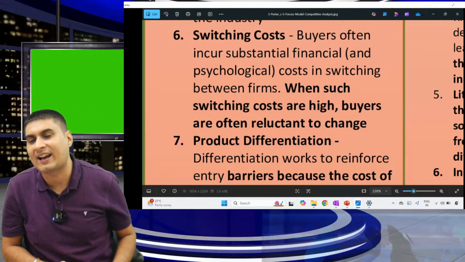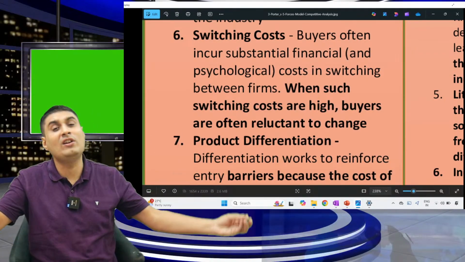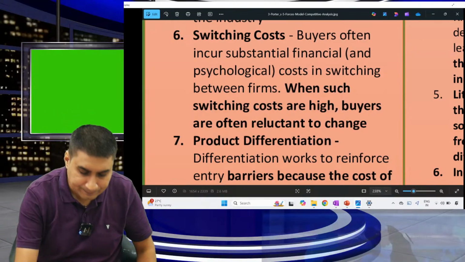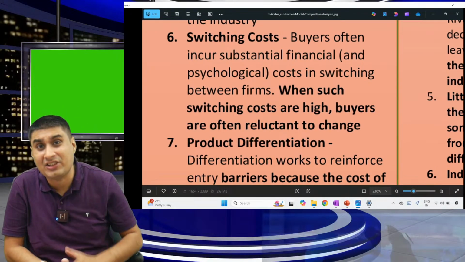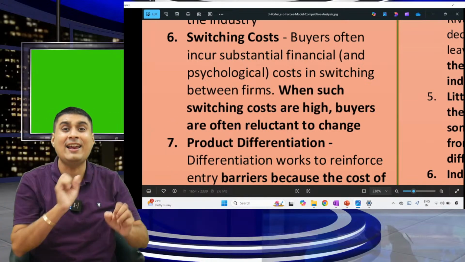Whenever switching costs are high, people usually don't change. It's a big barrier. So how will you find new customers? Are you clear? That's a barrier. I hope you understood. Okay. Let's take the last example, teaching. Are you clear? When you switch from one teacher to another, you have to match his style.